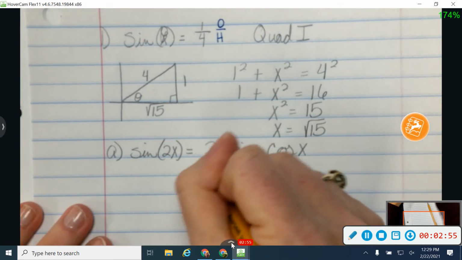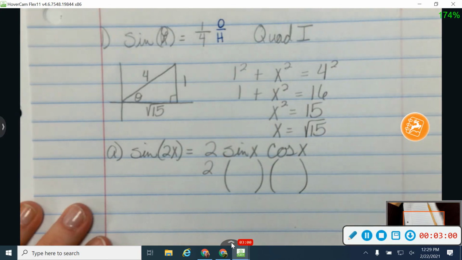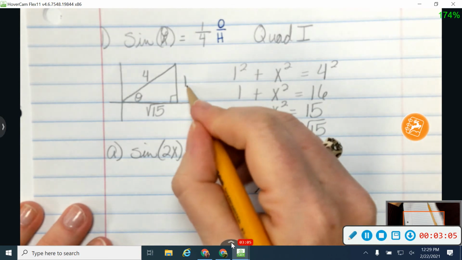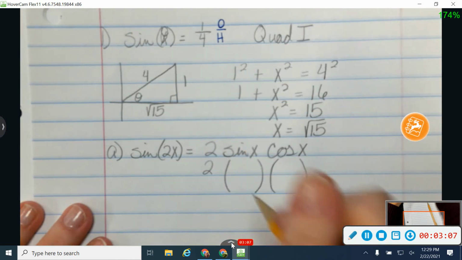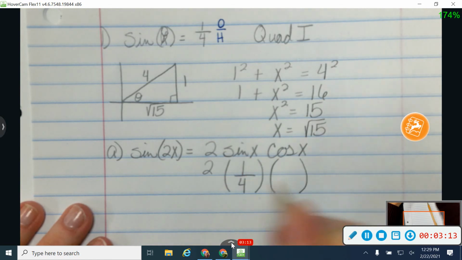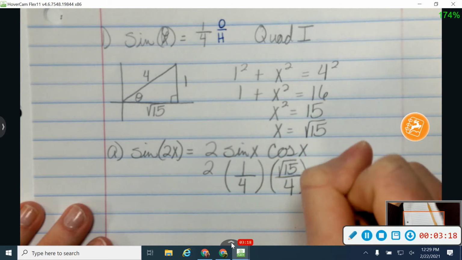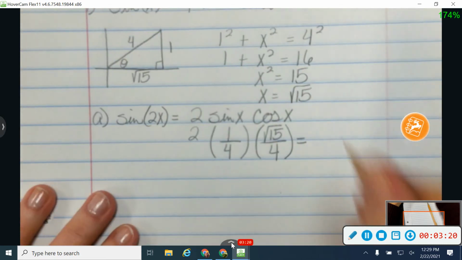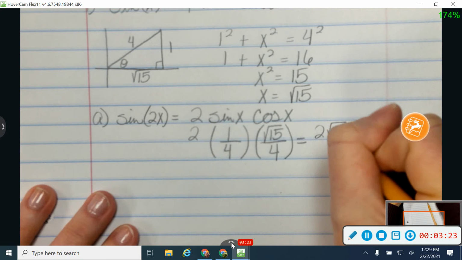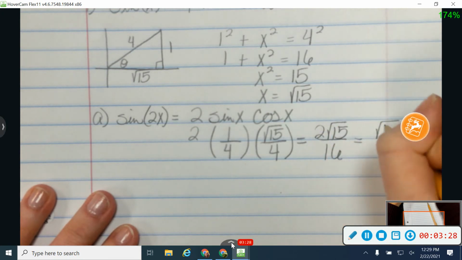Okay, so I'm going to keep my 2, and then I'm going to fill in for my triangle sine x and cosine x. Sine is going to be my opposite over my hypotenuse, and that was actually given to us in our problem, so opposite over hypotenuse. And cosine is going to be my adjacent over my hypotenuse. And then I'm just going to multiply top times top times top, which gives me 2 square roots of 15, and bottom times bottom times bottom, which gives me 16, and I can reduce that into the square root of 15 over 8.